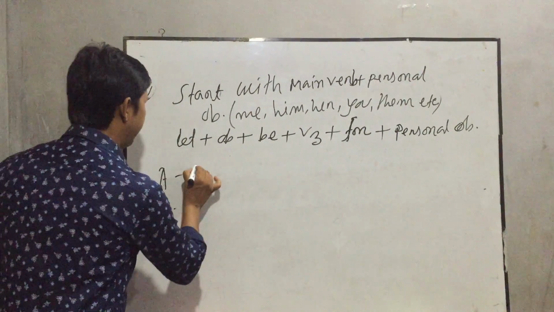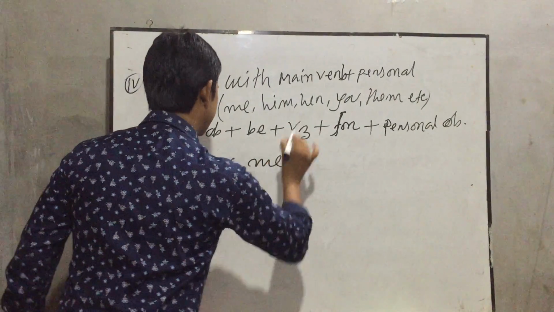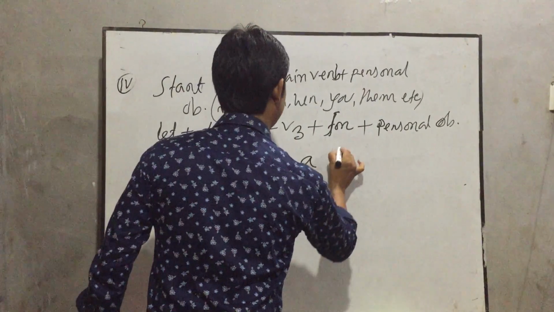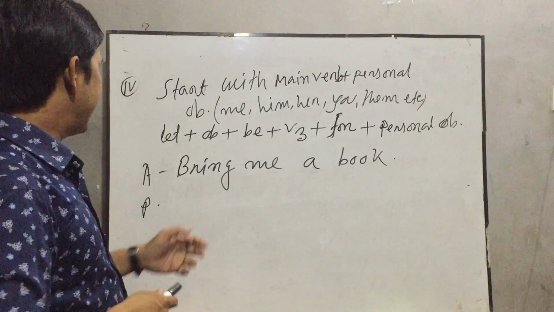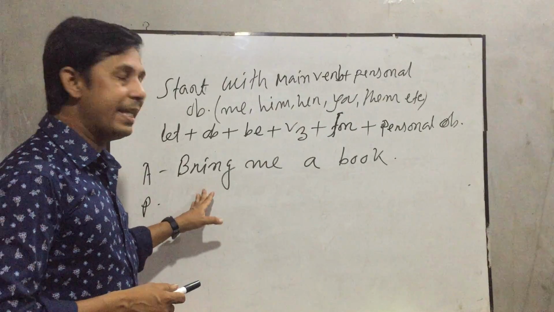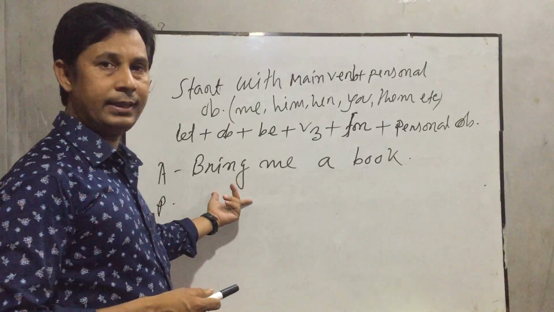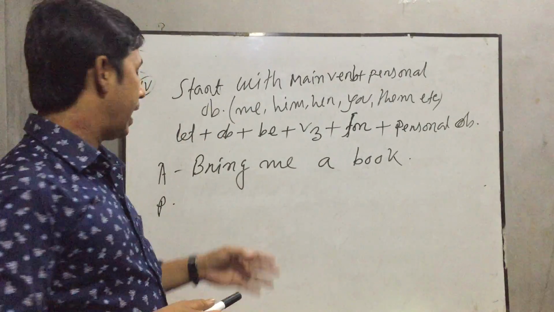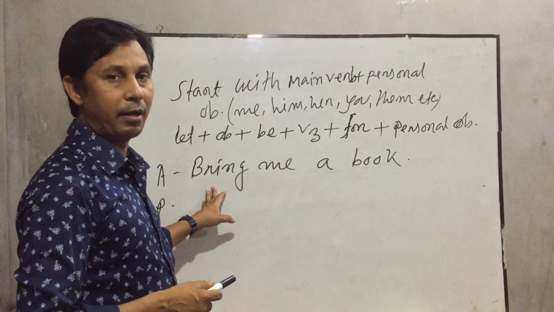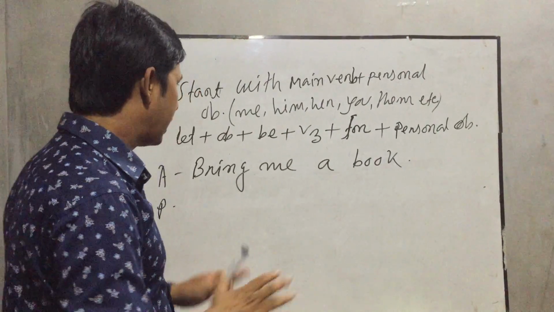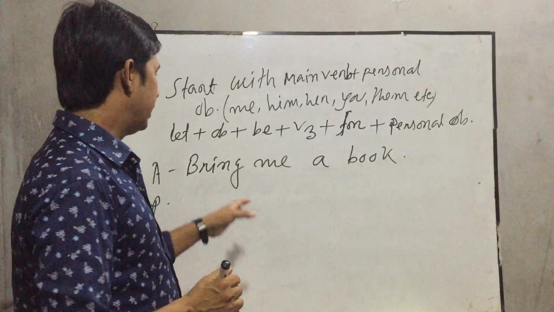The active voice: bring me a book. My dear students, at first bring here is the verb, then personal object me here, and this is active voice and this is an imperative sentence, and this imperative sentence starts with main verb or principal verb. Now I will change into passive voice.